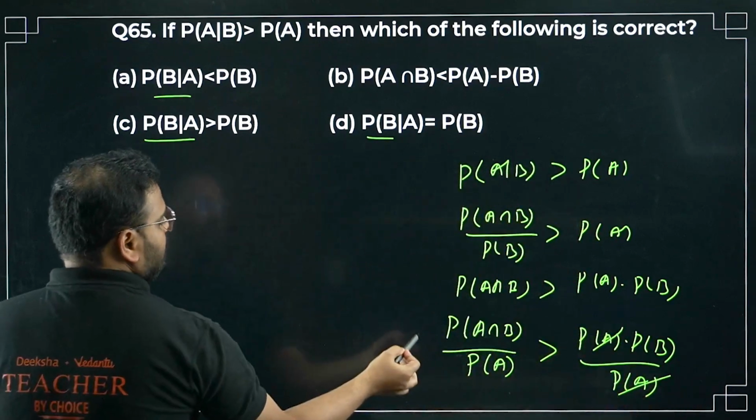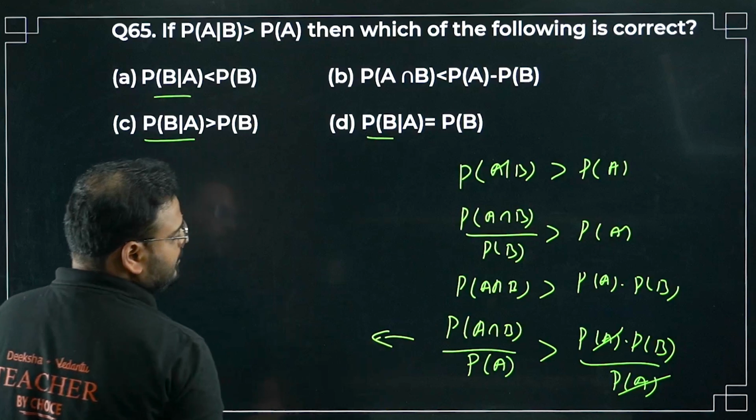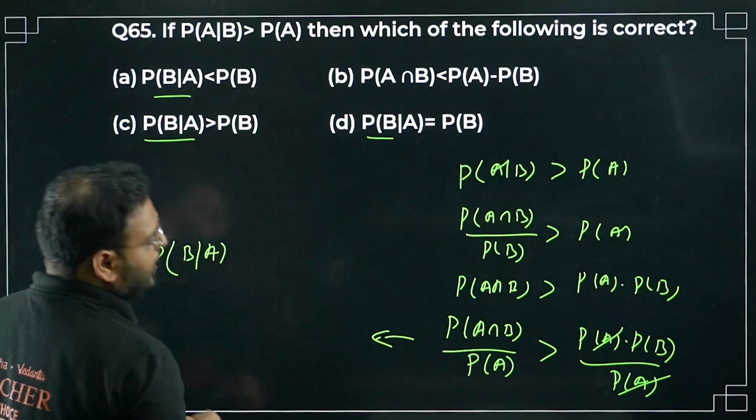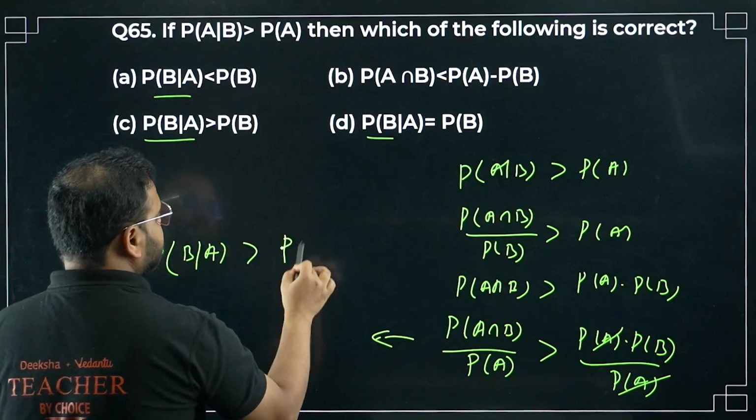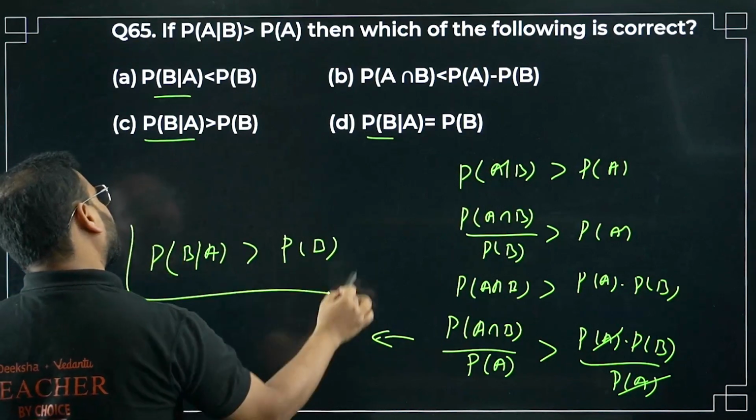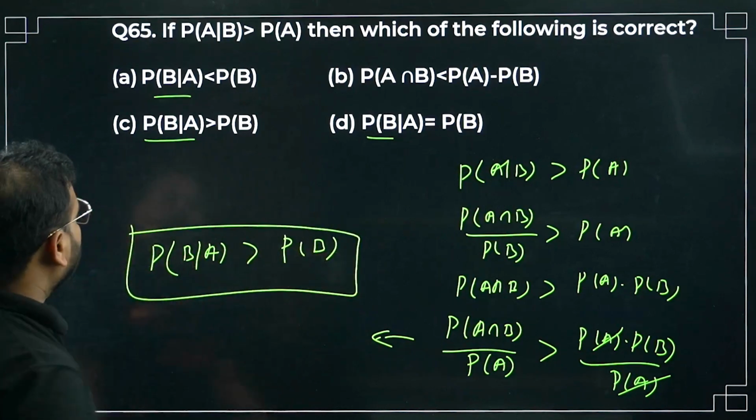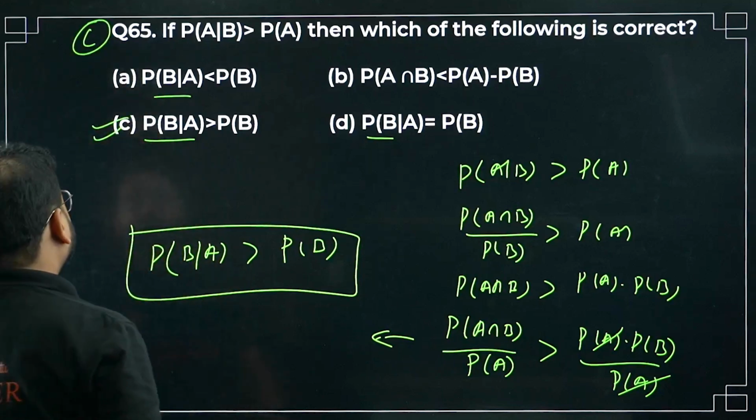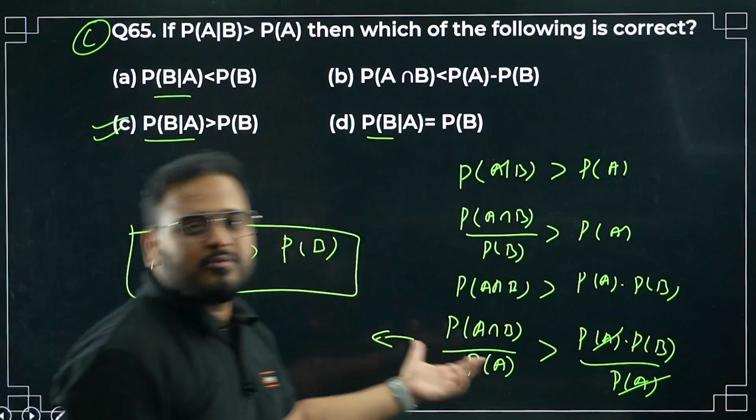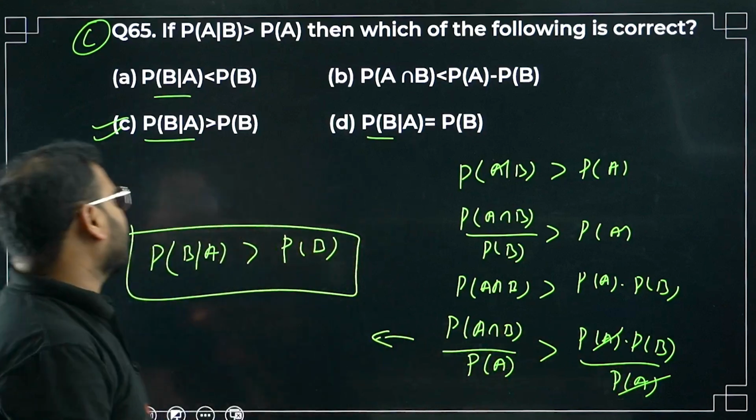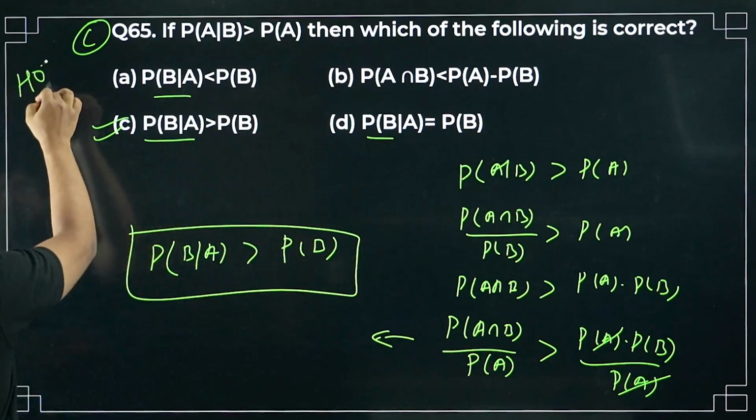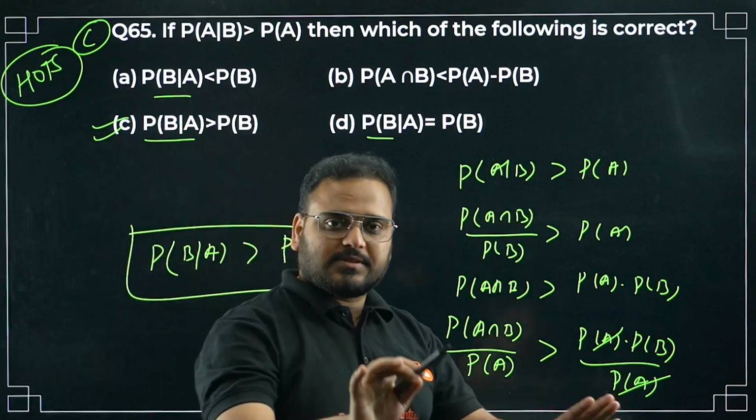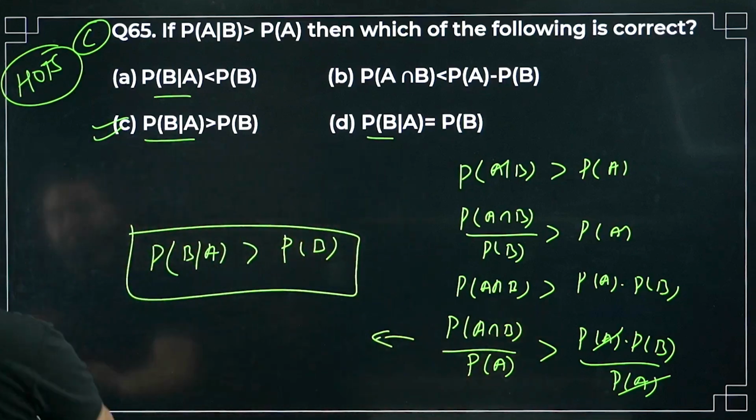Cancelled. This will become, please check, P(B) conditional that A has already occurred, greater than P(B). Option C is correct. Moving on to question number 66 now. 65 is done, please have a look. It's a very good question again, a HOTS problem. Simple problems in probability are very simple, that's why I've taken only HOTS. Chaliye, moving on to question number 66.